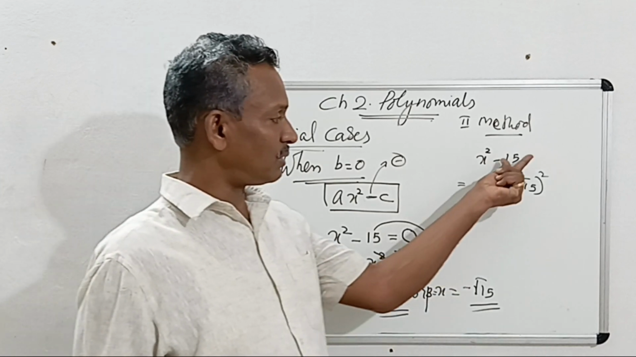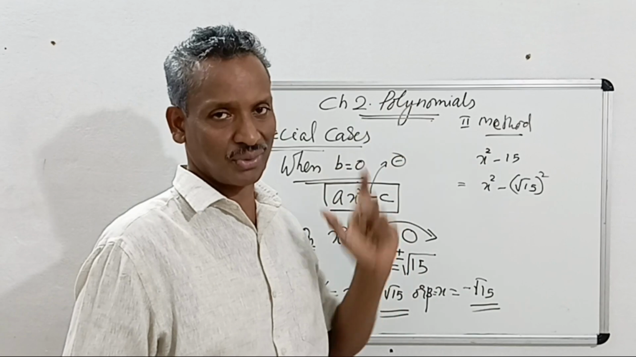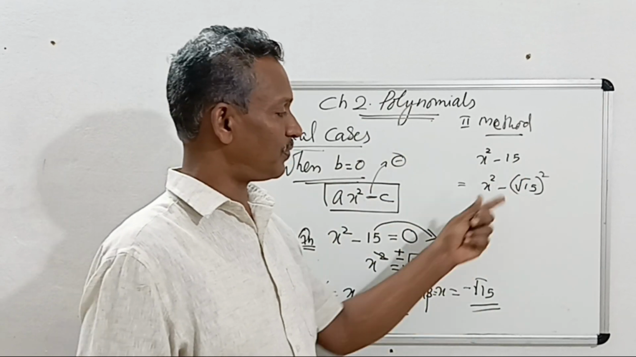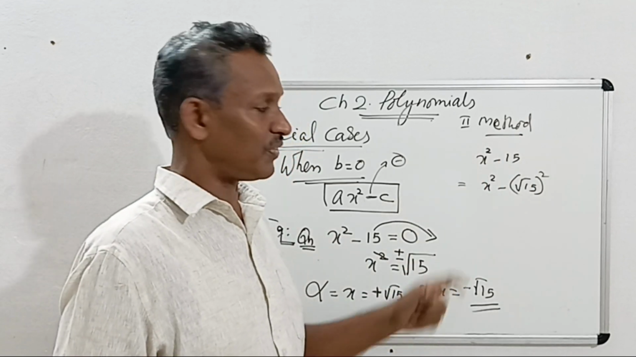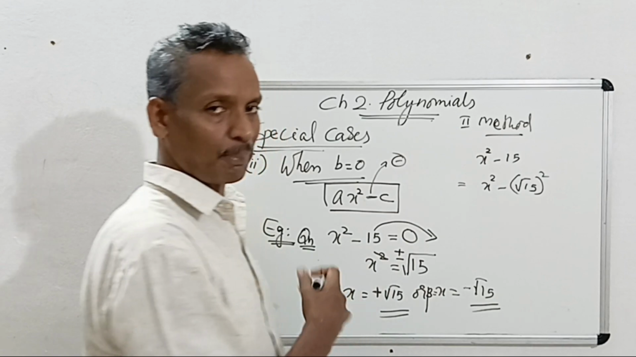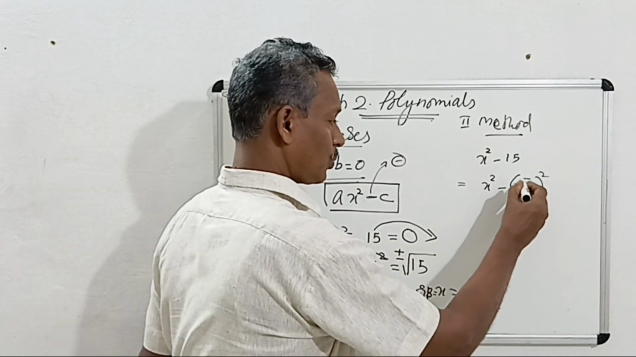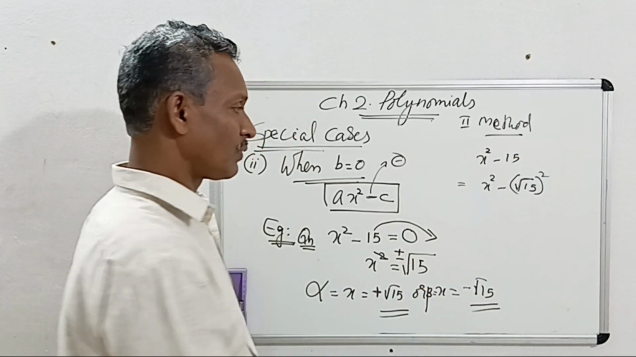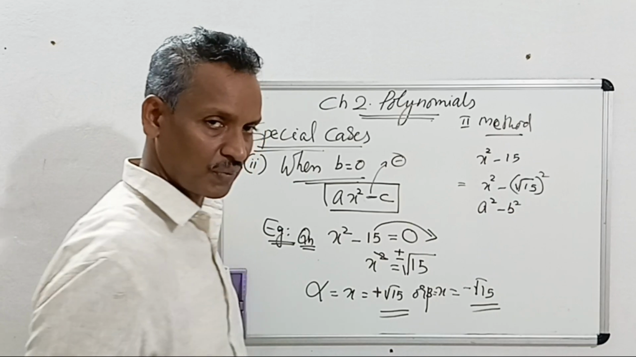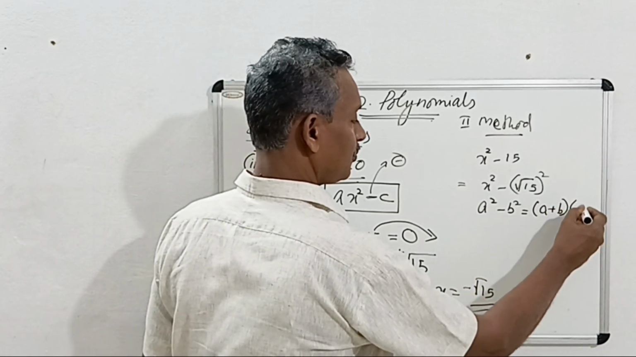If it is 36, a perfect square, then we can write 6 square. If it is 1 we can write 1 square. If it is 4 we can write 2 square. If it is 9 we can write 3 square. But 15 is not at all a perfect square, but still we have to write it in the form of a whole square. Then you put a root and then the whole square. So which identity does it follow? The a square minus b square identity is followed, and then we can write a plus b into a minus b.